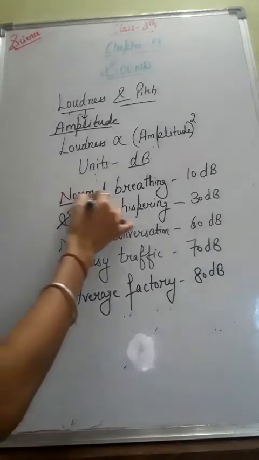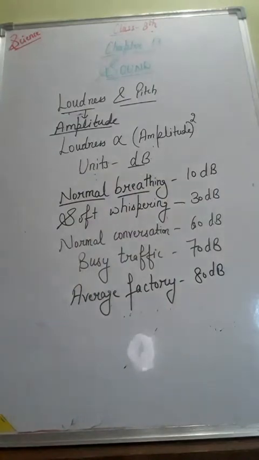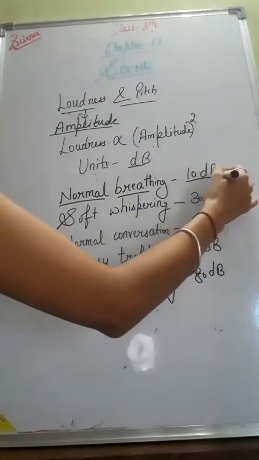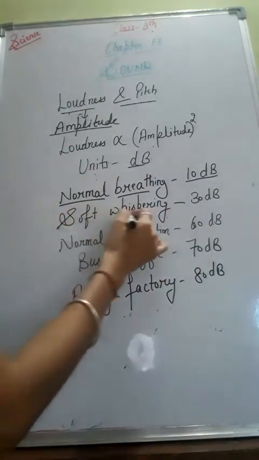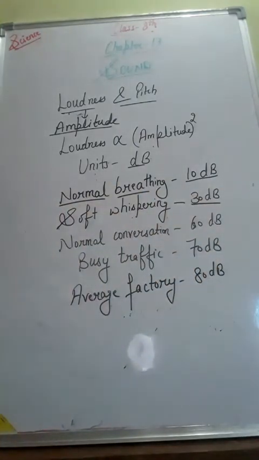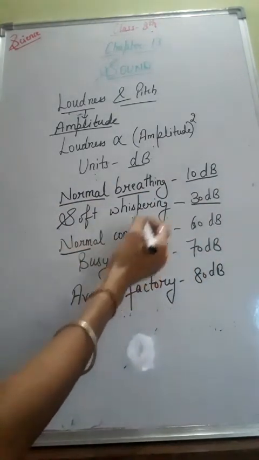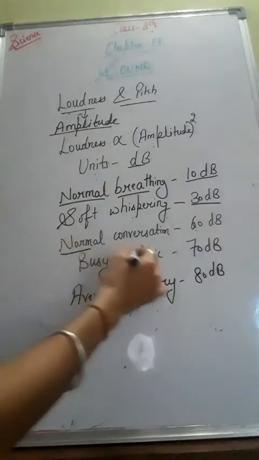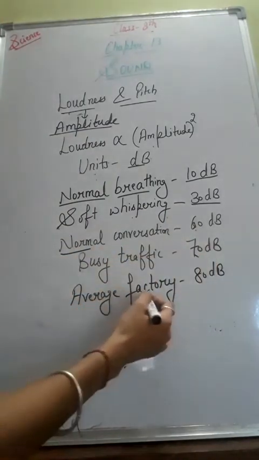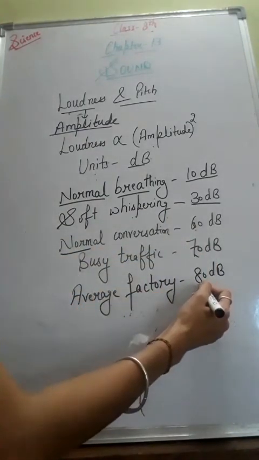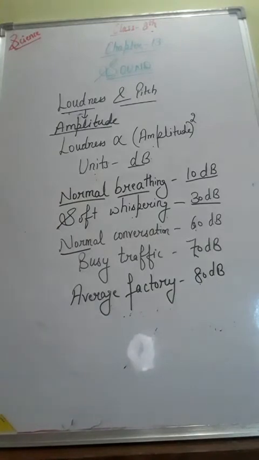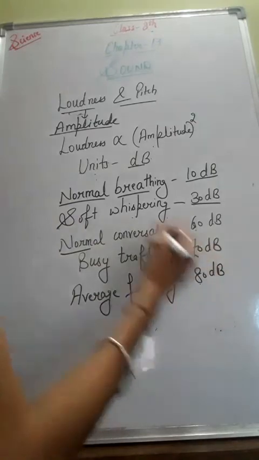For example, normal breathing produces a loudness of 10 decibels, and soft whispering is 30 decibels. Normal conversation is 60 decibels. Busy traffic is 70 decibels, and an average factory is about 80 decibels. And above 80 decibels, the noise becomes physically painful.